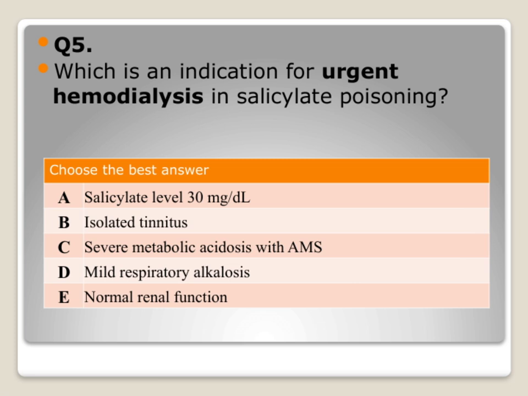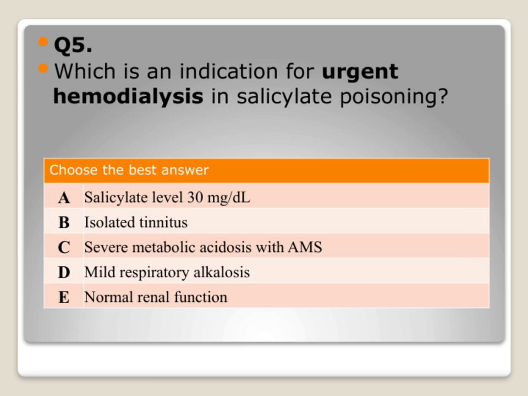The most critical clue here is severe metabolic acidosis combined with altered mental status, which suggests significant toxicity affecting the body's systems. This situation indicates that the poison has overwhelmed the body's ability to compensate, making urgent dialysis necessary to remove the toxin effectively.